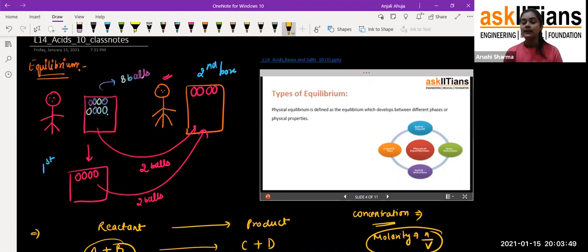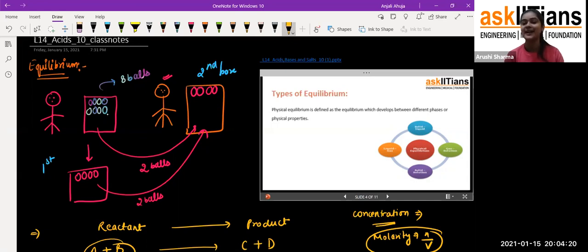Fine. Now, how do we define physical equilibrium? First of all, we'll focus on the physical equilibrium. So, my dear students, for a physical equilibrium, we can define it on the basis of the physical phases or properties. For example, if we talk about water, in your class ninth, have you studied the chapter states of matter? Obviously everyone has studied it.